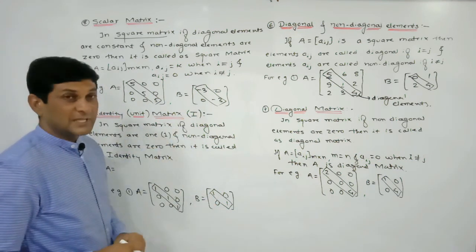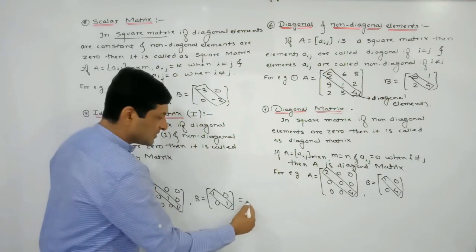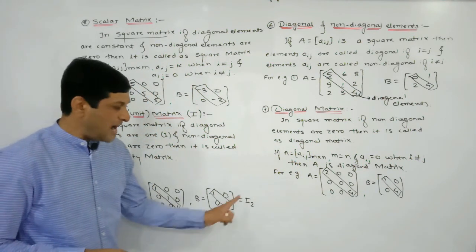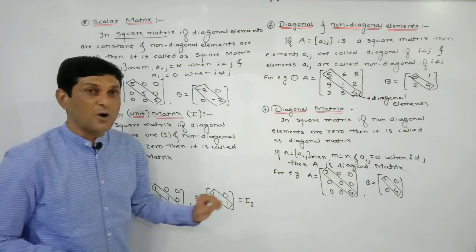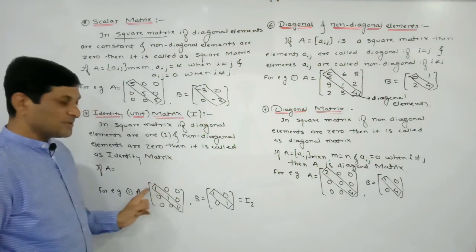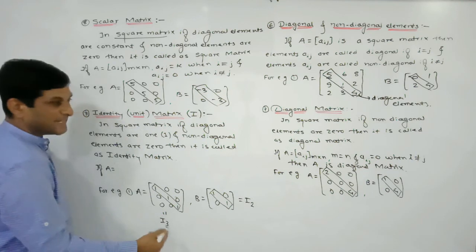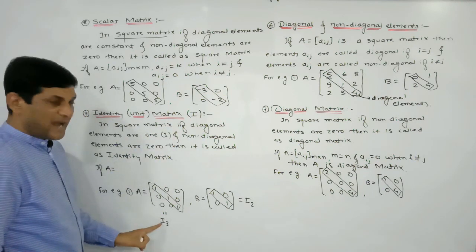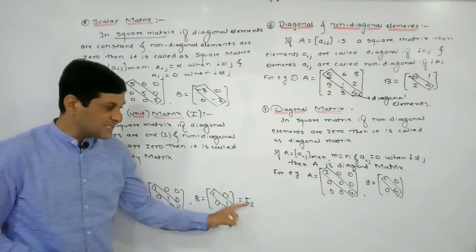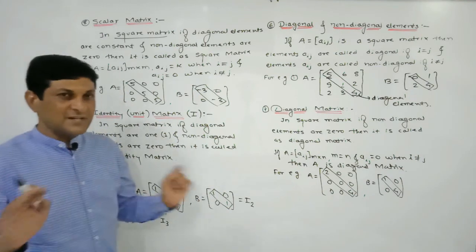And just now I have told that the identity matrix is denoted by what? I. So here this matrix is denoted also by I, and if in the suffix I am writing 2, I2 means it is an identity matrix of order 2. Order 2 means it has 2 rows and 2 columns. In this matrix 3 rows and 3 columns are there. So this matrix can also be denoted by what? I3. Identity matrices are denoted by I, but if in the suffix I am writing 3, it means it has 3 rows and 3 columns. If in the suffix I am writing 2, it means in this identity matrix 2 rows and 2 columns are there. What is the condition?